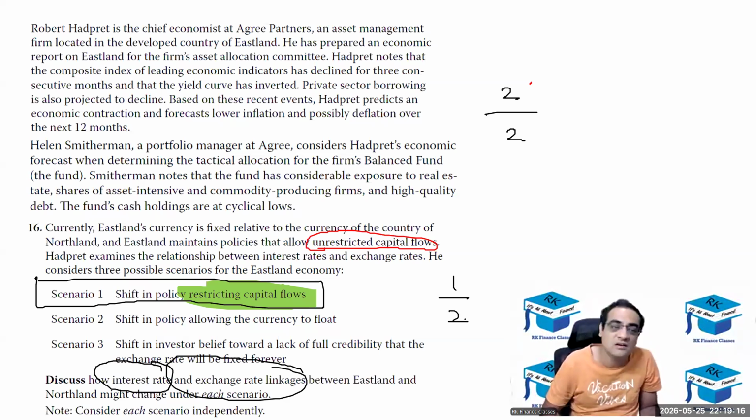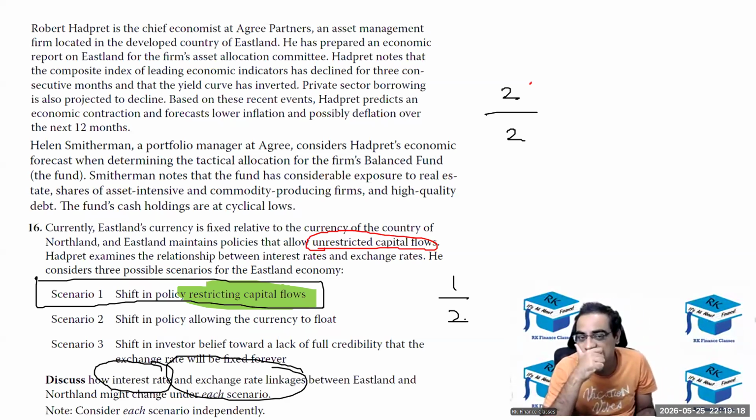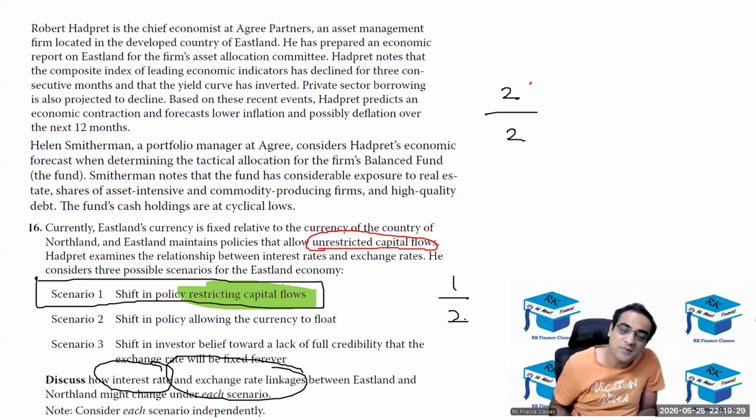Okay, sir, and I've written that because of higher interest rates, the business loans become expensive, so the profit goes down. So because of which the currency depreciates, because other investors don't want to invest in the country's currency. If you write depreciate, they will mark more. Yes, because that's what I'm telling.